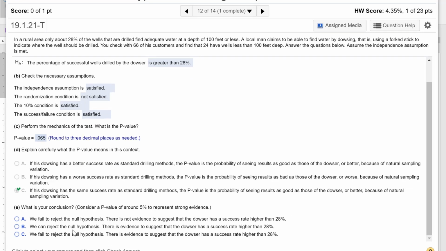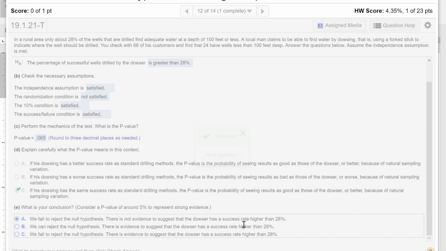So what is our conclusion? So 5%, unless otherwise stated, is sort of what our benchmark is. And our p-value is greater than 5%, right? It's about 6.5%. So we fail to reject the null hypothesis. There is not evidence to suggest the dowser has success rate higher than 28%, even though with our sample it was 36.3%. Statistically, another sample could be a little bit lower than that. Okay? I know that's sometimes unsatisfying, but that's how our statistics work, right?